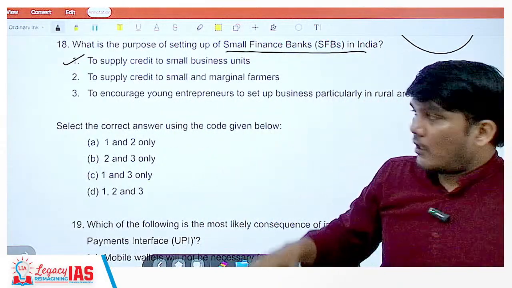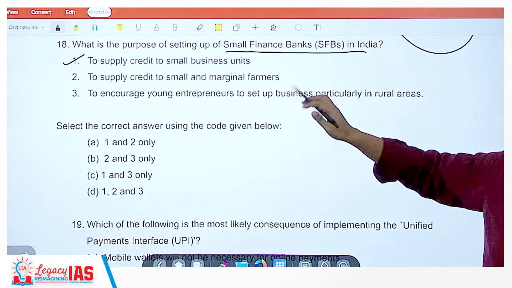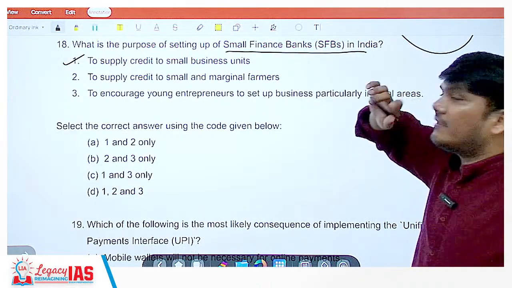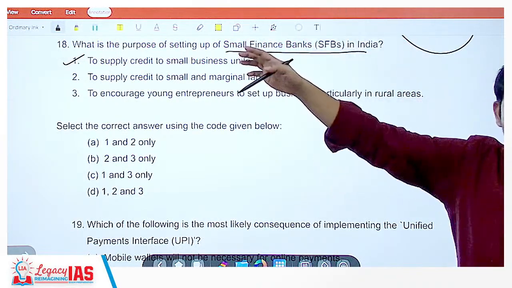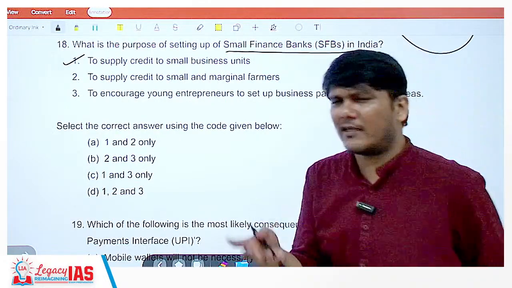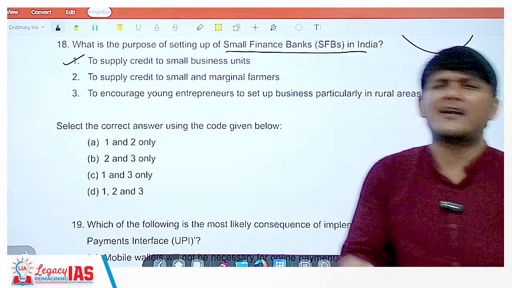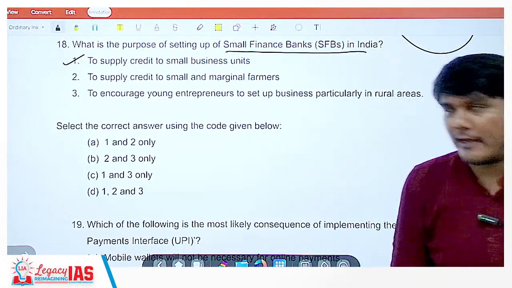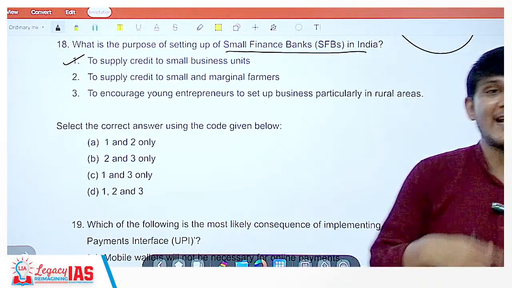Now, small finance bank, as in there will be limits. Beyond that, they will not do it. But below that, they will do similar kinds of activities. Some activities will not be allowed. For example, credit card and all may not be there in payments bank as well. But certain other activities would be there.